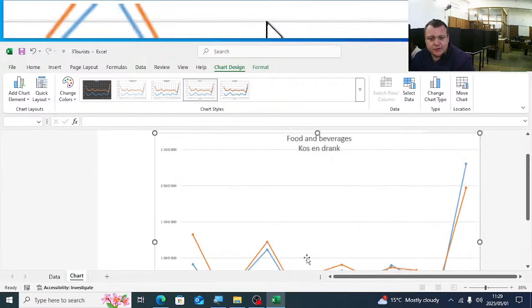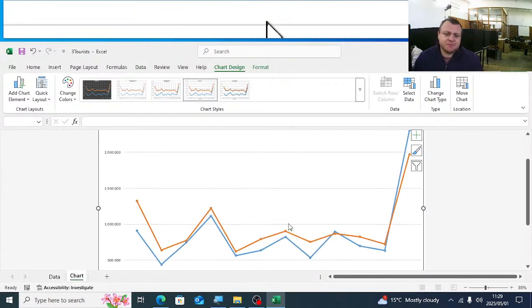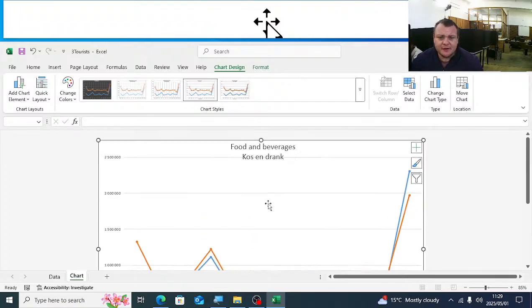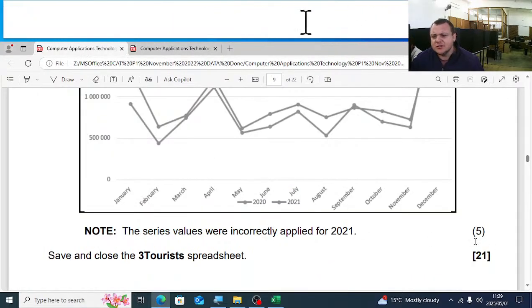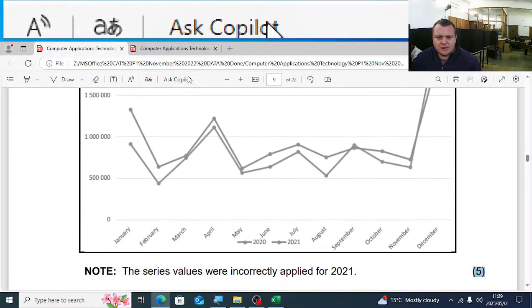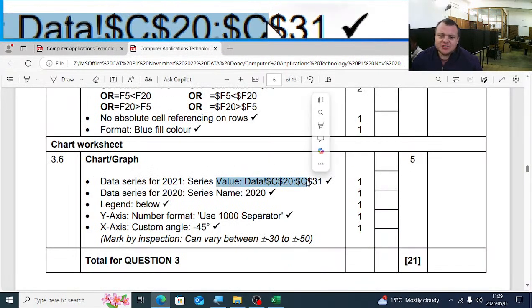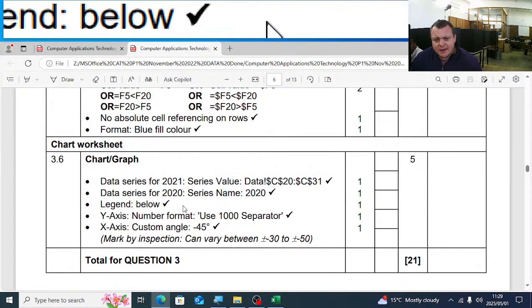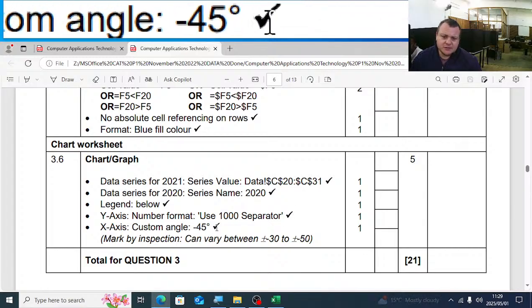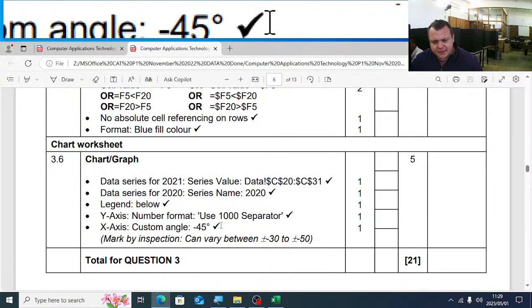So that is what you had to do with this, guys. Please, in the exam, they love to give you a screenshot, and then they ask you to replicate the graph that you see on the screenshot. Please look very carefully at all the details. What you should do here on 3.6, use the marks that are indicated here to know you must do 5 things. First one is change the data of the series, then change the series name, the legend that is below, 1000 separators, and minus 45 degrees.